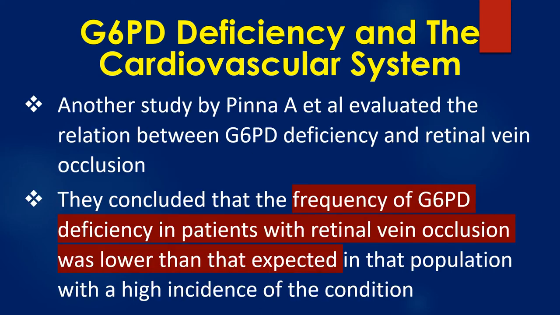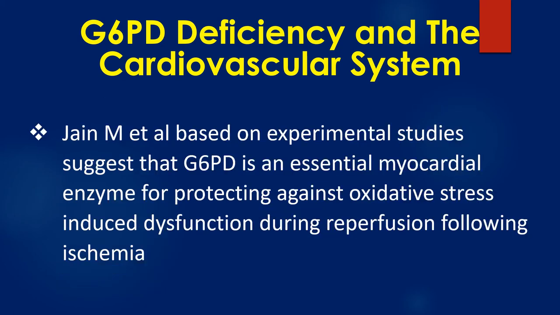Another study by Pinna and associates evaluated the relation between G6PD deficiency and retinal vein occlusion. They concluded that the frequency of G6PD deficiency in patients with retinal vein occlusion was lower than expected in the population with a high incidence of the condition. Jain M. and associates, based on experimental studies, suggest that G6PD is an essential myocardial enzyme for protecting against oxidative stress-induced dysfunction during reperfusion following ischemia.